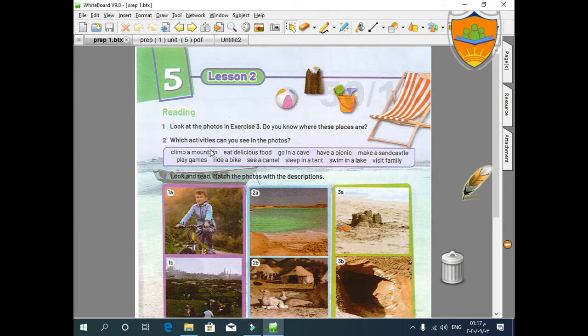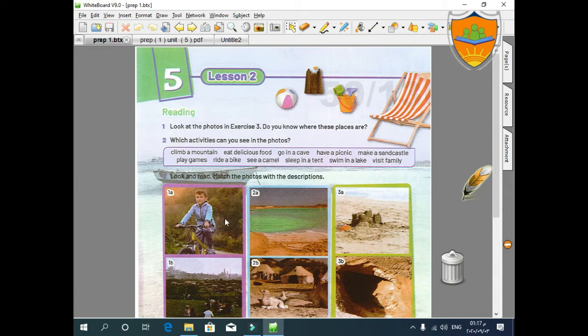Okay, these activities we can do all in these places. Like what? Like climb a mountain, eat delicious food, go in a cave, have a picnic, make a sand castle, play games, ride a bike, see a camel, sleep in a tent, swim in a lake, visit family.